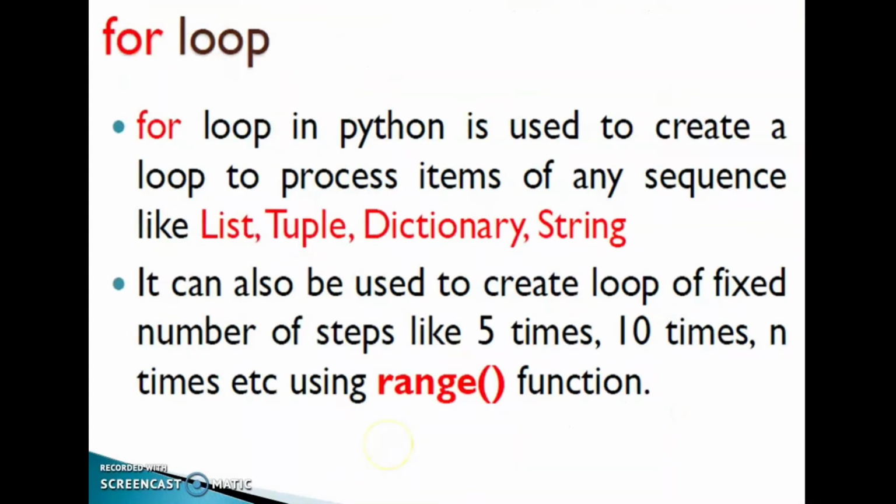Okay, then next we can start our for loop. A for loop in Python is used to create a loop to process items of any sequence like list, tuple, dictionary, string. It is also used to create a loop of a fixed number of steps like 5 times, 10 times, n times, etc., using the range function. So by using this for loop, you can also use range to create a fixed number of steps.